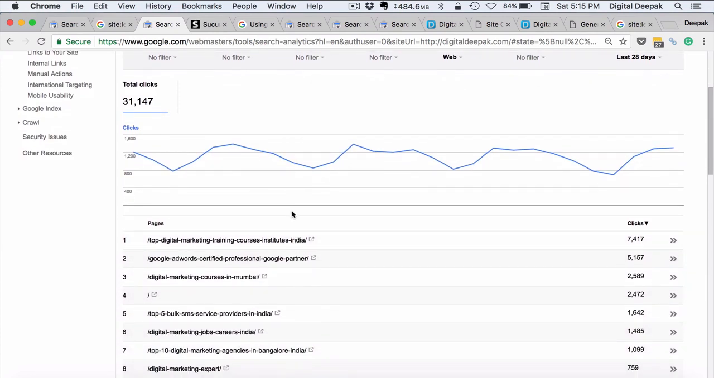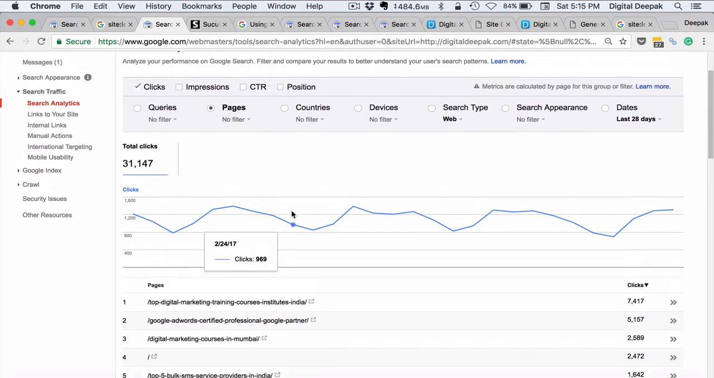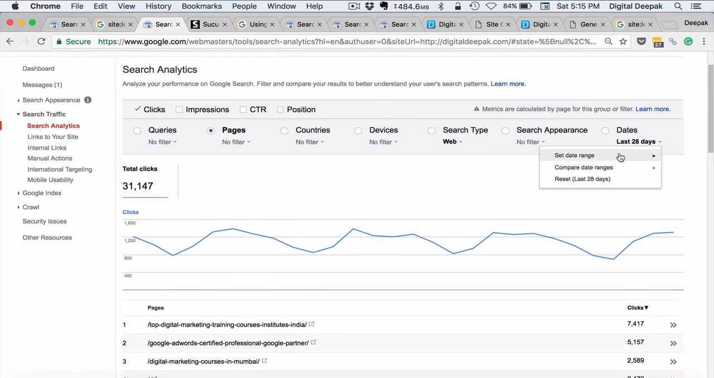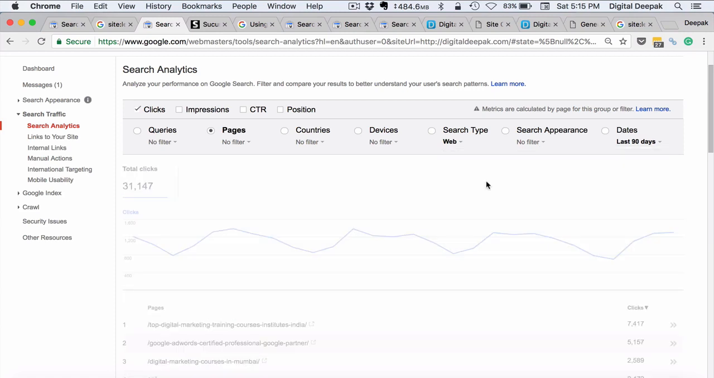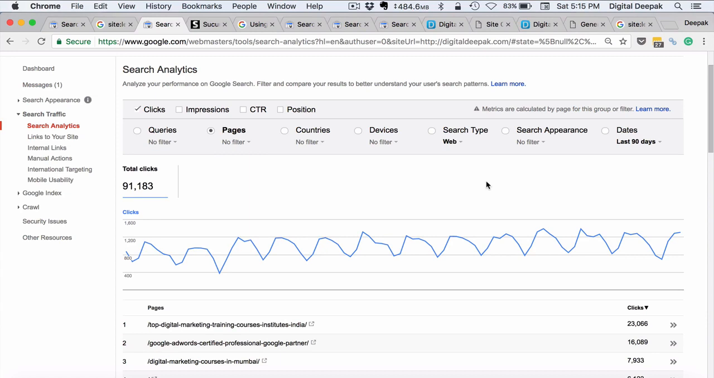So here you can see the top pages which are getting the maximum search traffic in the last 28 days, or I can select the date range as last 90 days or a custom date range. But remember that the data is stored inside Google only for the last 90 days. So if I click on last 90 days, you can see that this is the search traffic that I have been receiving.